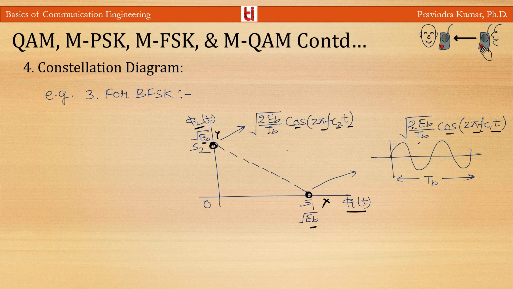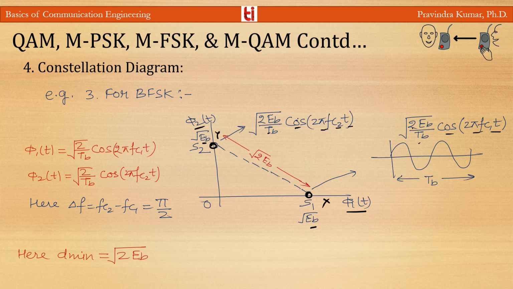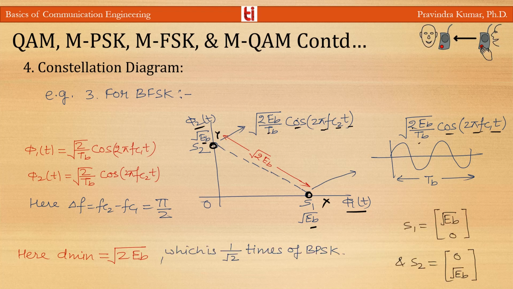So there are two carriers, one in phase and the other in quadrature, and the difference between the frequencies fc2 minus fc1 is pi by 2, and the difference between these two carriers is 90 degrees. Here the minimum distance, or Euclidean distance, is under root 2 EB, which is 1 by under root 2 times that of BPSK, and we can also represent S1 in matrix form as under root EB 0 and S2 as 0 under root EB.